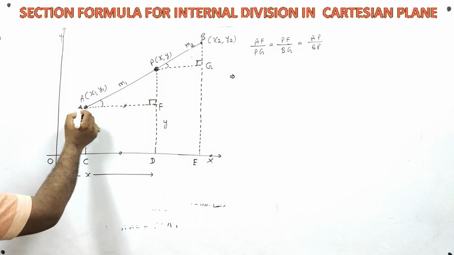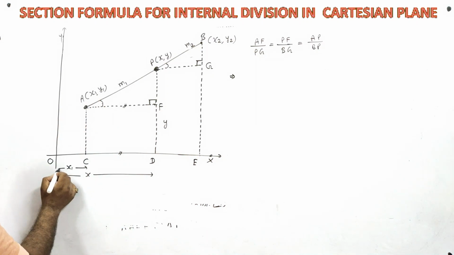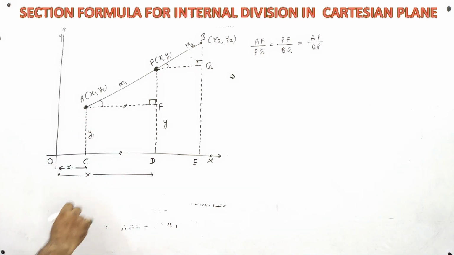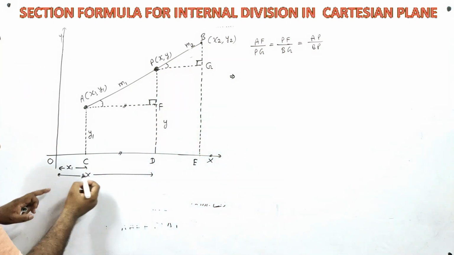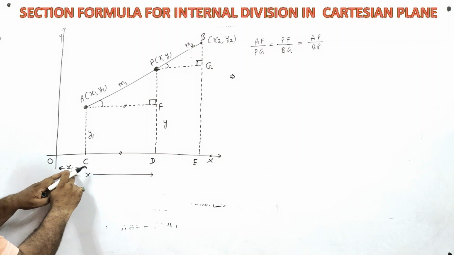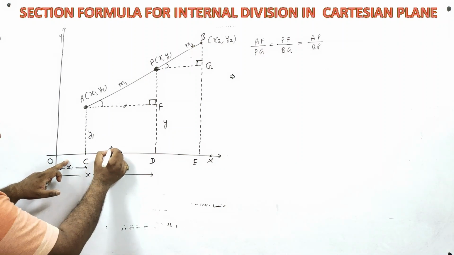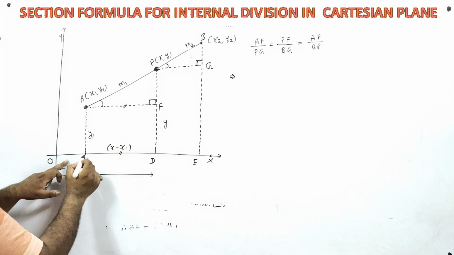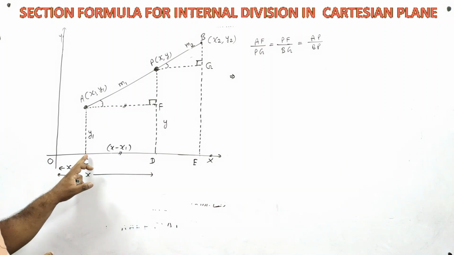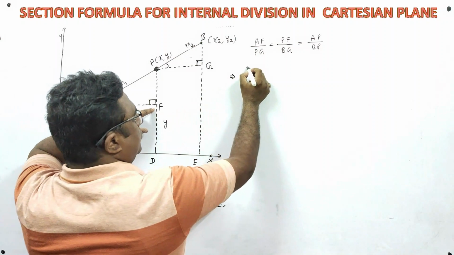Similarly, the coordinates of these points are x1, y1. It means this distance is x1 and this is y1. From O to D it is x and from O to C it is x1. So from x subtract x1. So this part will come x minus x1. From C to D the distance is coming x minus x1. And since it is x minus x1, that's why AF will be x minus x1.